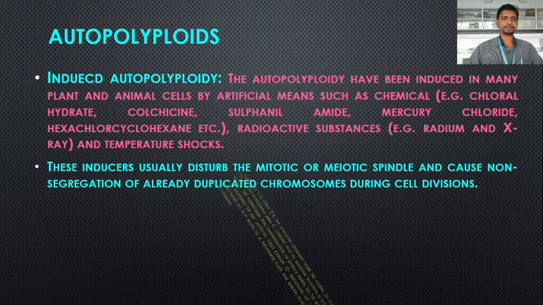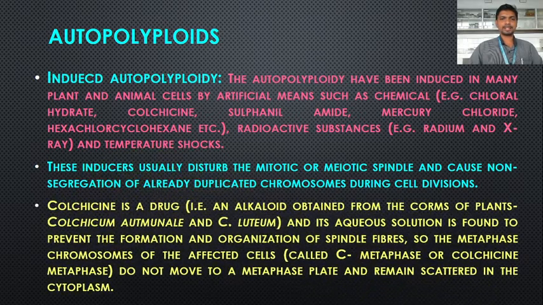Okay. One of the examples we discuss here is the chemical colchicine. Colchicine is a drug that is an alkaloid obtained from the corms of plants Colchicum autumnale and Colchicum luteum. So these are the plants from which this drug colchicine has been obtained.